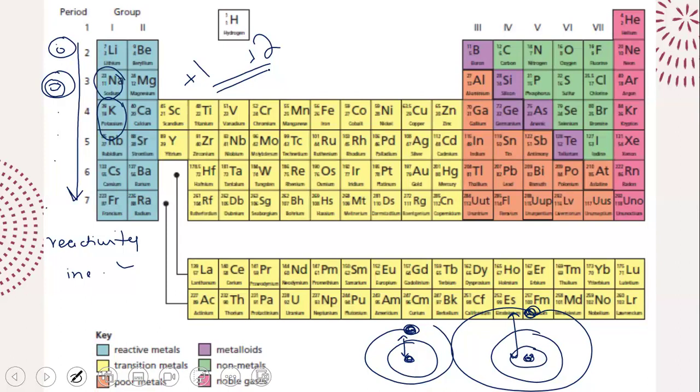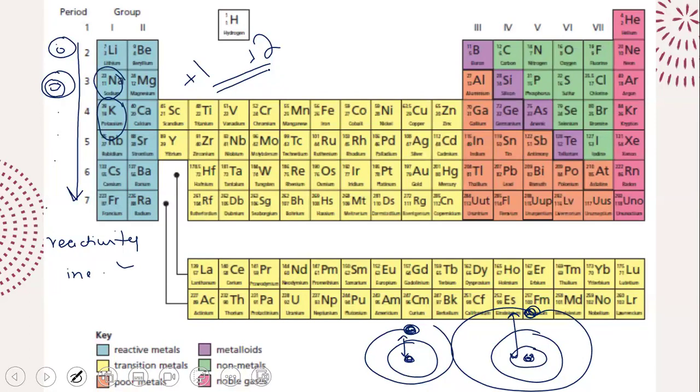Why? It's going to be like, listen, no, I have a good hold on the electron. The electron is close to me right now. The nucleus is not going to let go of it. But in sodium, the electron is now a bit further away. So if the electron wants to go away, it can. For potassium, there are 4 shells. There are more shells present. So the outermost electron is even further away. So it is even easier for potassium to lose the electron and take part in the reaction.